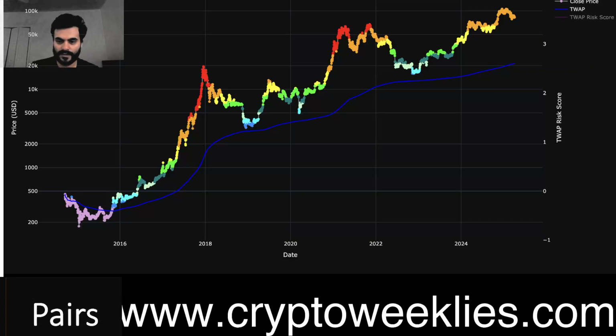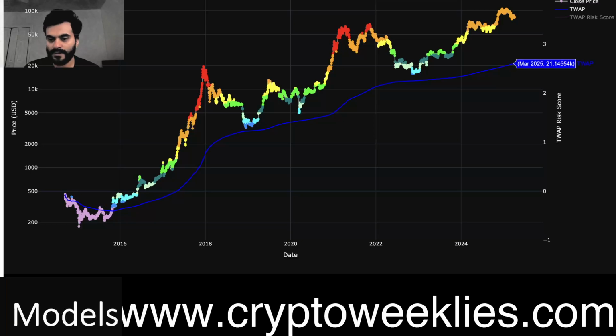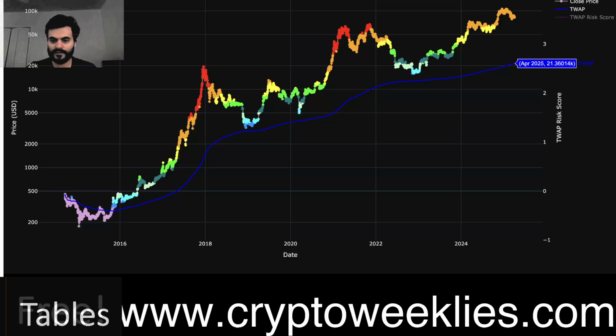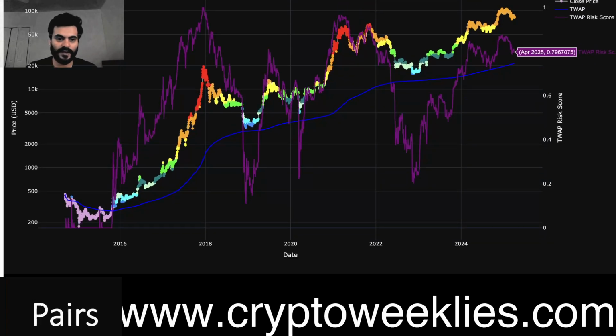I would imagine in the next few years, or towards late 2026, this blue line could extend to somewhere between 30 to 35k, if we extrapolate that to a year and a half. So right now the time weighted average price risk for Bitcoin is at around 80%.